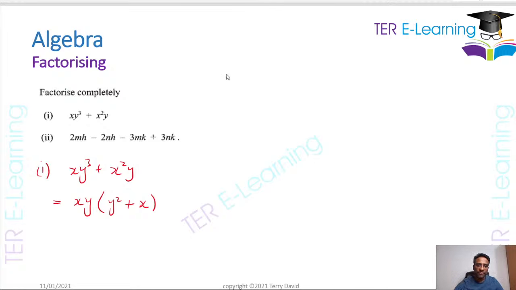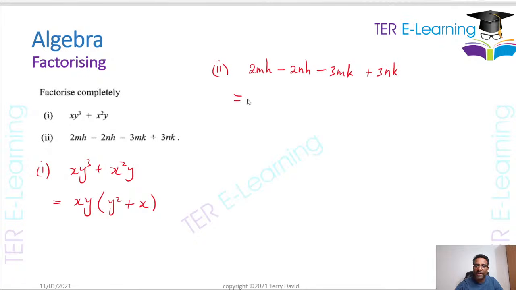For part 2 now, because you have 4 terms, that's already telling me what? This is looking like factorizing by grouping, right? Whenever you see 4 terms, that is typically factorizing by grouping. So this is 2mh minus 2nh minus 3mk plus 3nk.